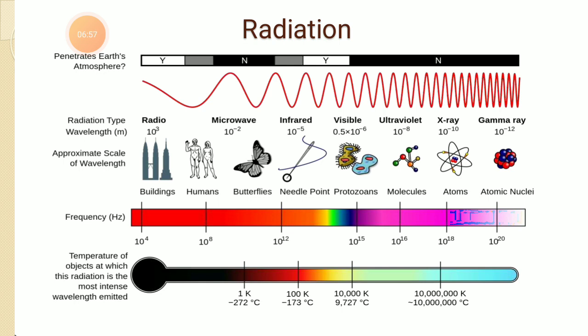This is the wavelength range in meters, and the approximate scale of wavelength is related to the above wavelengths, that is building, human, butterflies, needle point, protozoan, molecule, atoms, atomic nuclei, right? And the temperature is also shown, the temperature of the object at which this radiation is the most intense wavelength, given in degree Celsius as well as Kelvin.